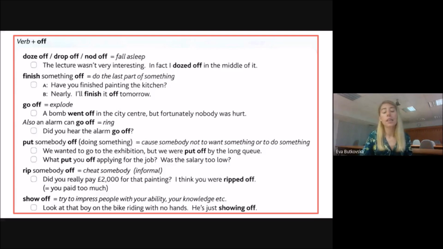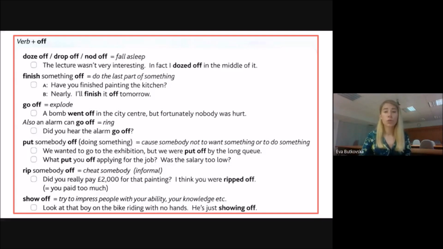Or in the question, what put you off applying for the job? We could say, why did you lose interest in applying for the job? So put off somebody or put somebody off, usually from doing something.